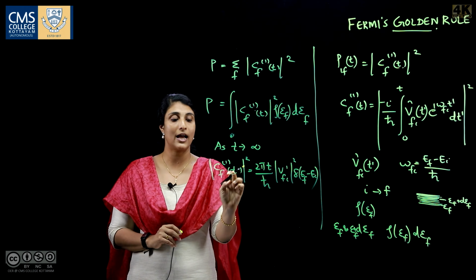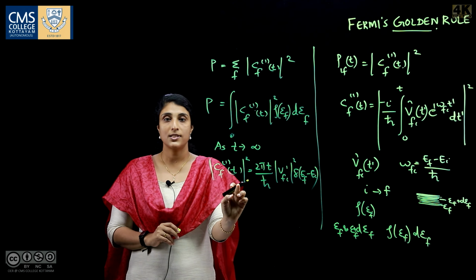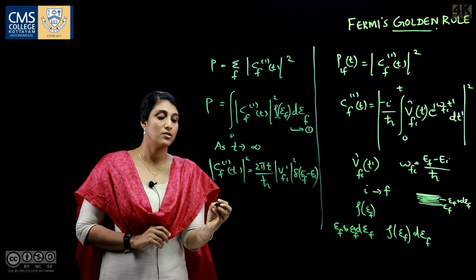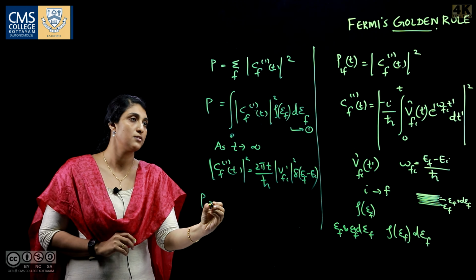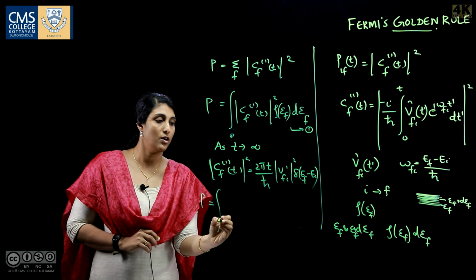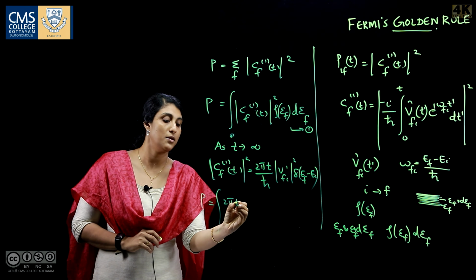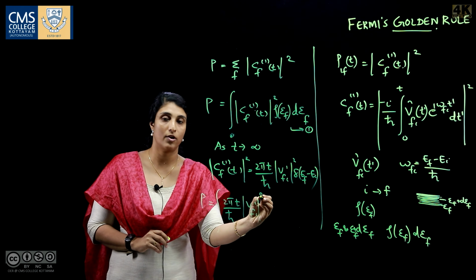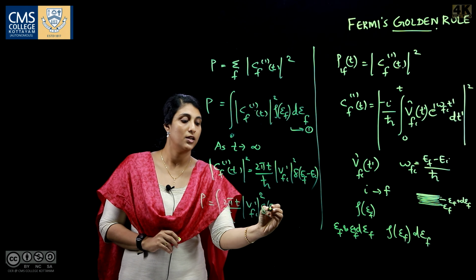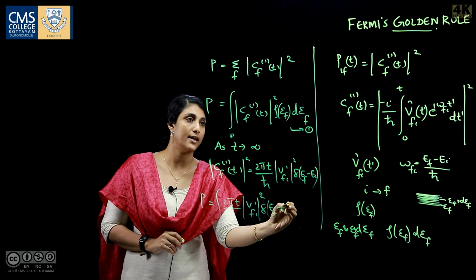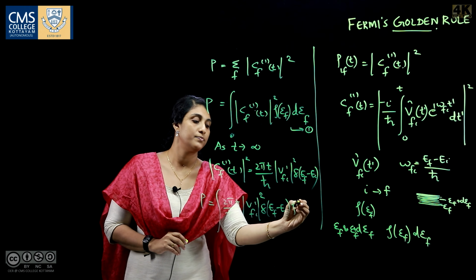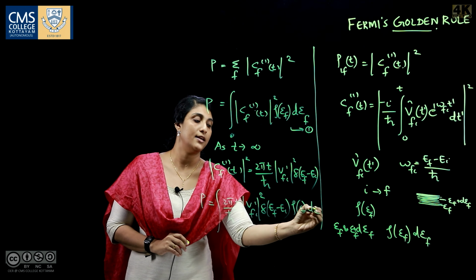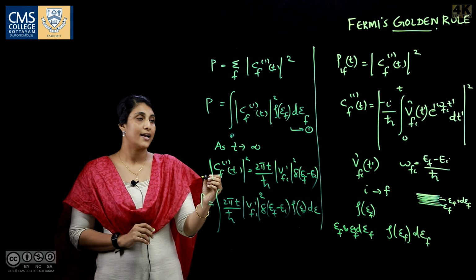So, we substitute the value of |C_f^(1)(t)|^2 into equation number 1. So, we get P equals the integral of 2πt/ħ |V_fi'|^2 δ(E_f - E_i) ρ(E) dE.